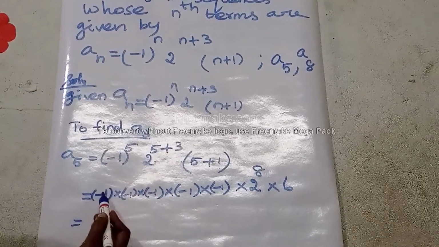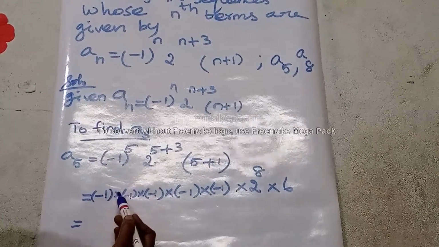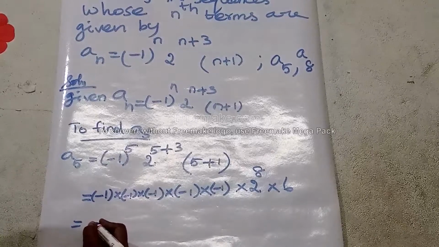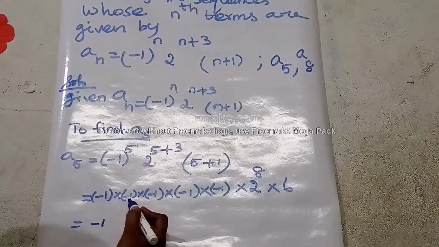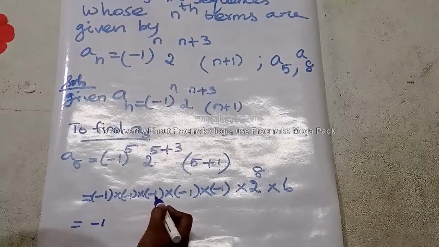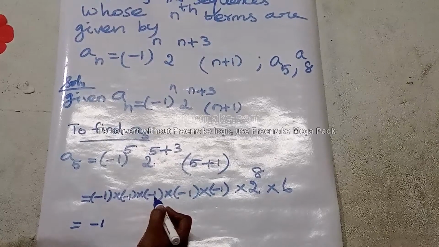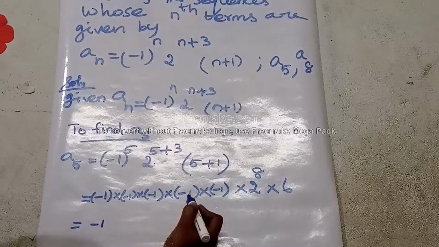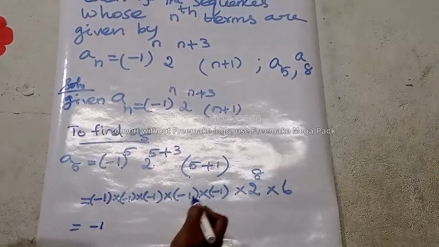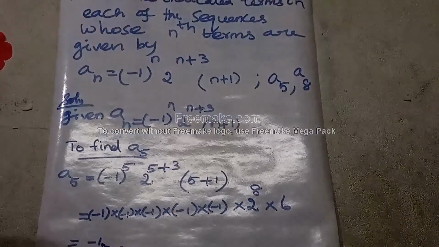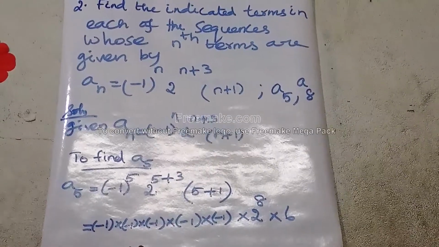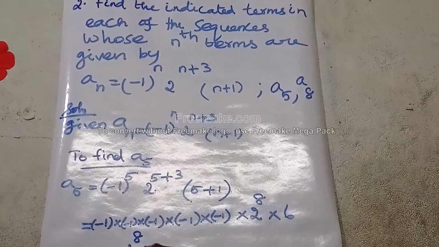So if you multiply an odd number of terms, we again get minus only. So minus 1, into 2 power 8 into 6.